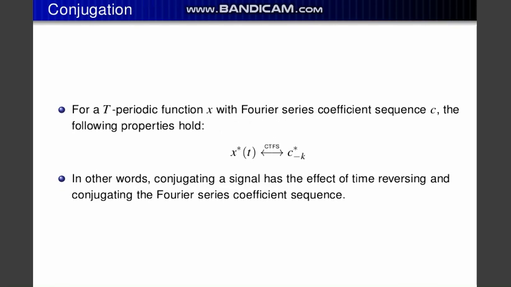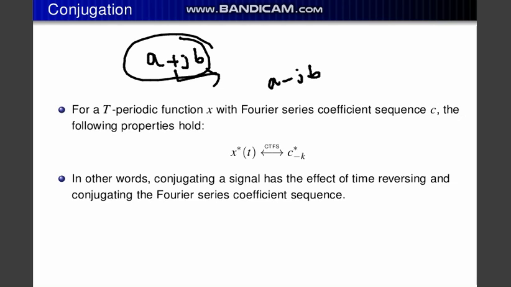Another property is the conjugation property. Conjugation means what? First of all, if you know a plus jb is a complex number, what is the complex conjugate? What is the conjugate of it? The conjugate means the imaginary part of the complex number will be negative: a minus jb. Both signals are known as conjugate to each other.